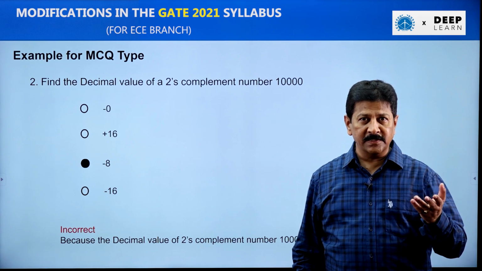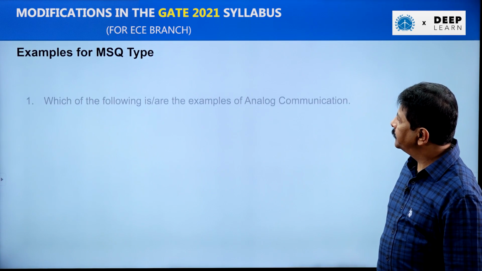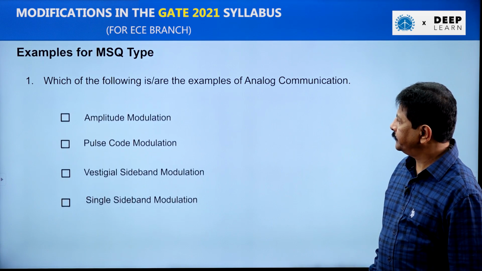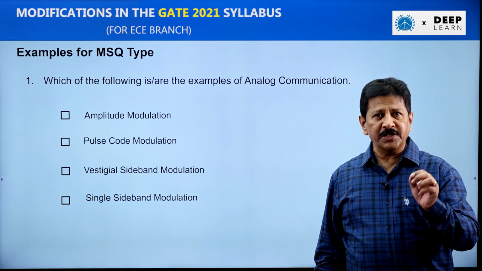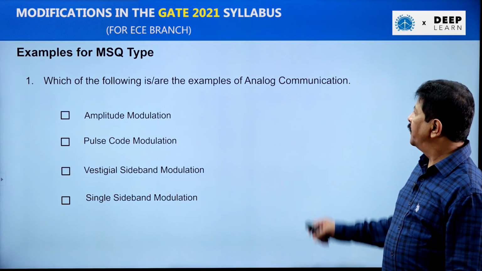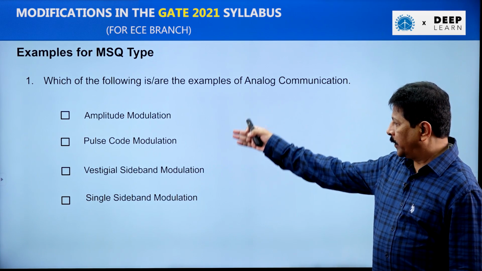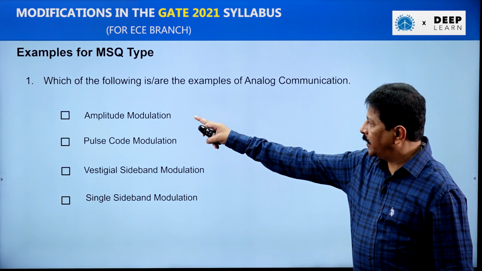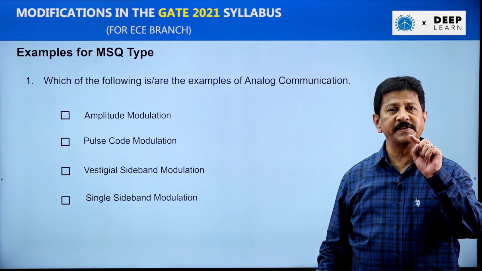Now let us look at some examples on multiple select questions, MSQ. Which of the following is/are examples of analog communication? He has given 4 options, and you can see that the options are given not by using radio buttons, but checkboxes.